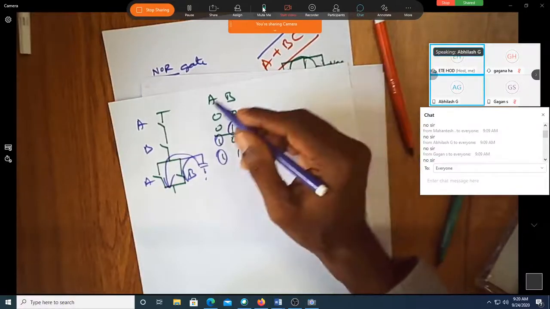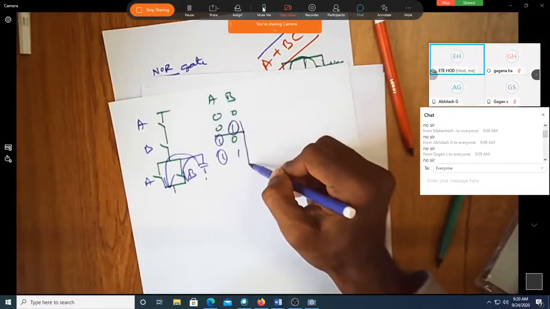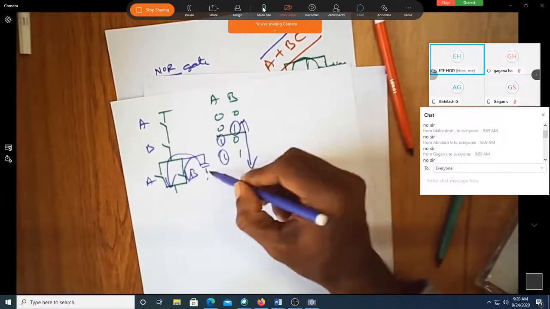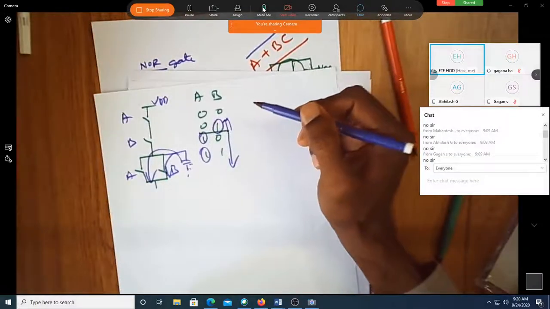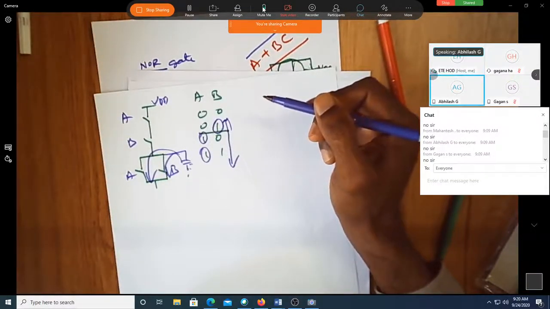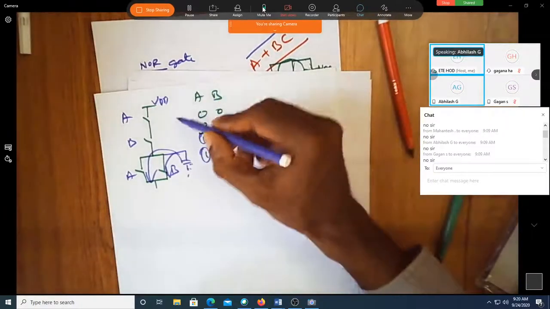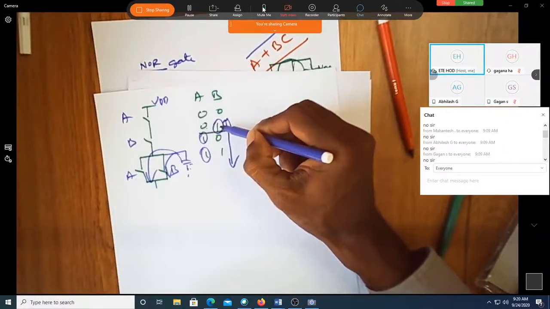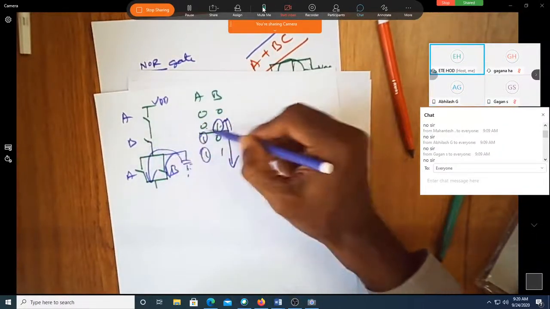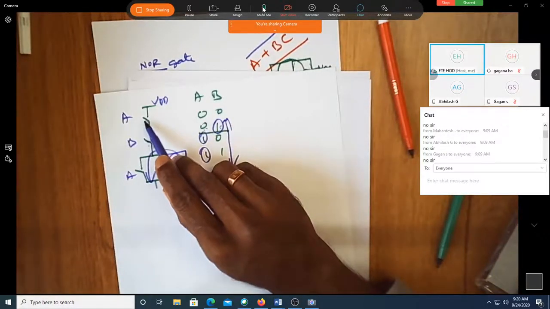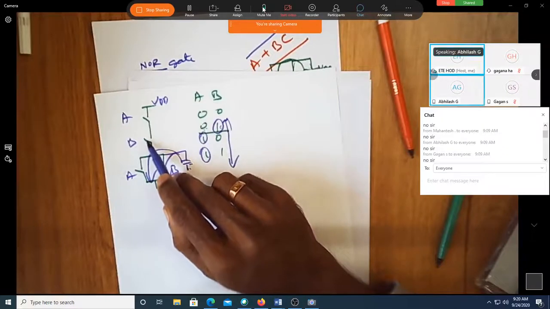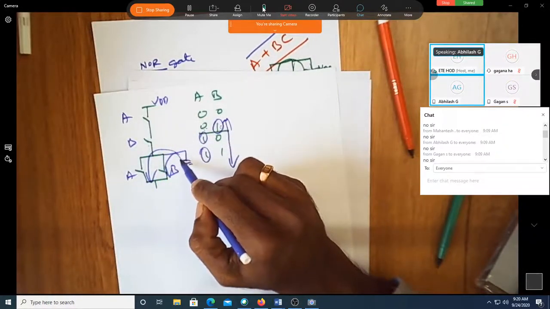In all the three combinations, is there any path for VDD to charge this capacitor? No, sir, there is no path for VDD, because either one of the switches is open. Perfect. In this case, B is open, because whenever B is 1, this is off. This may be on, but this is off. So if this is off, there is no path. That's why it is not turning on.